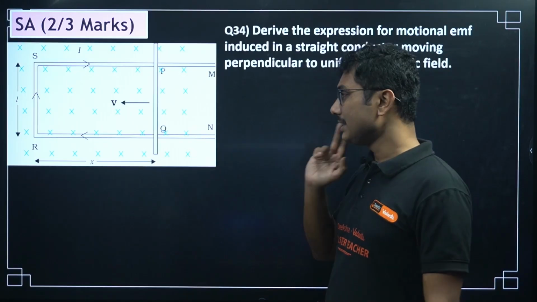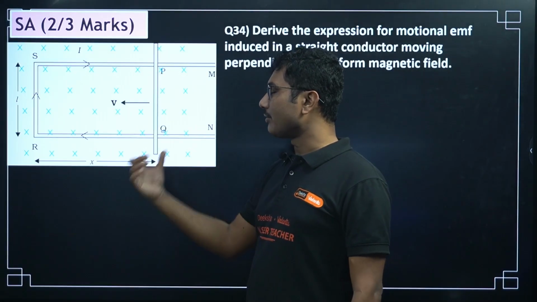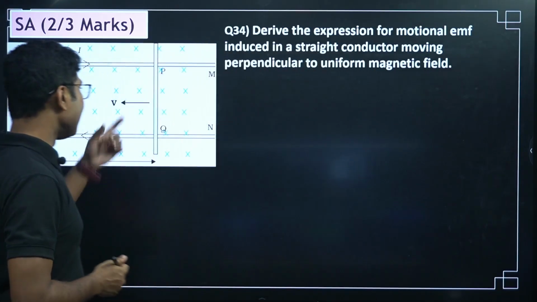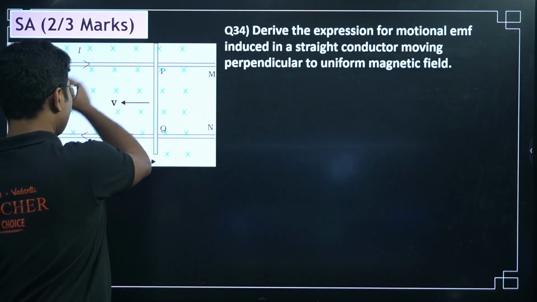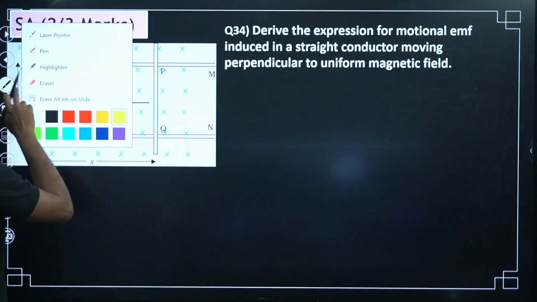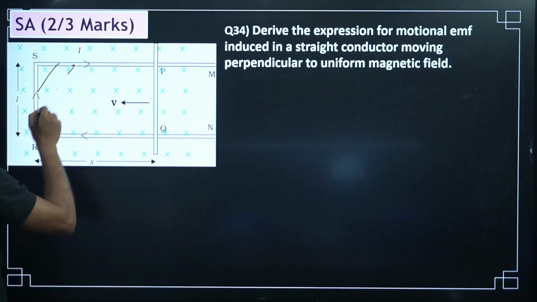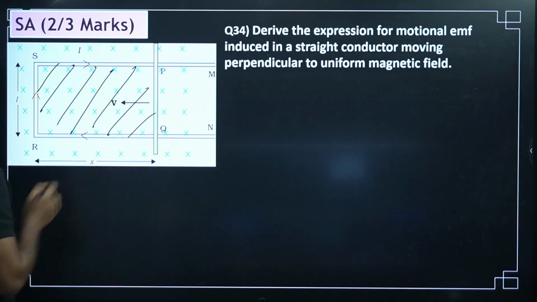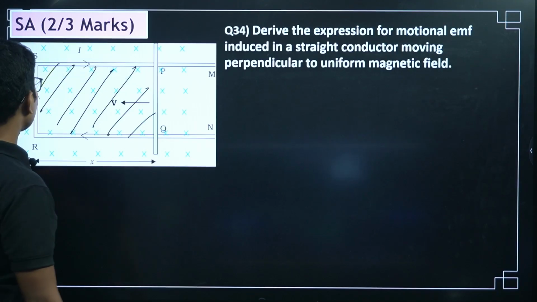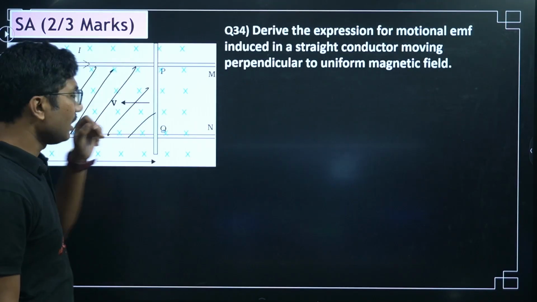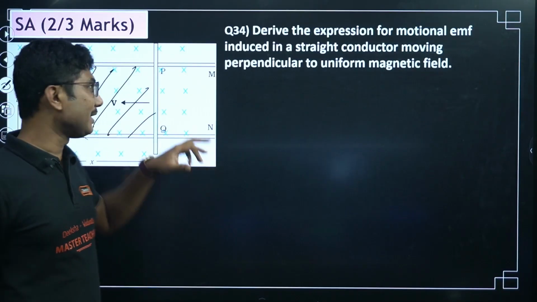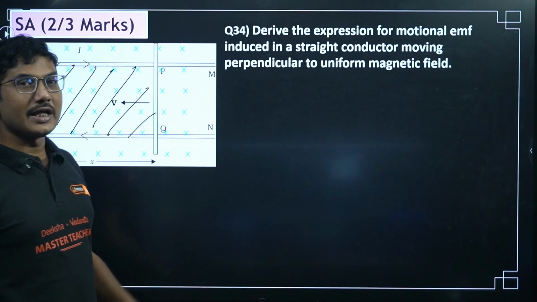The diagram is compulsory in this case. So at some particular distance x, what is the flux linked with this circuit? What is the flux passing through this particular area? This is the important part. Because this is the area that is in play here. This area is not out of play, because only this portion is completing the circuit. Completing the circuit is always essential for the current to pass. To measure the induced EMF, current has to pass. So this is the closed circuit, and we have to calculate the EMF based on this.